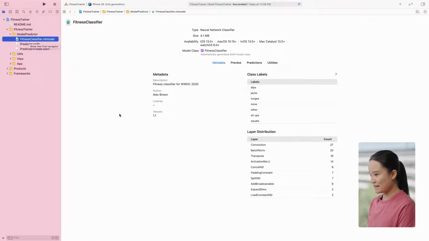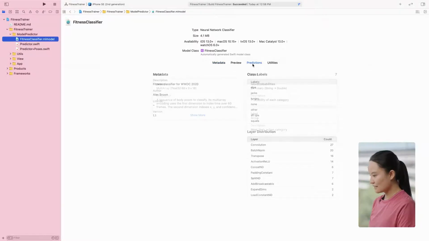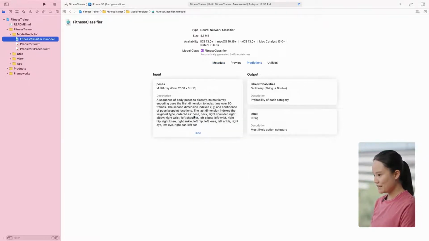This metadata page shows us relevant user and model information, such as the author, description, class label names, and even layer distributions. The predictions page shows us detailed model input and output information, such as the required input multi-array dimensions, as well as the names and types for the output.